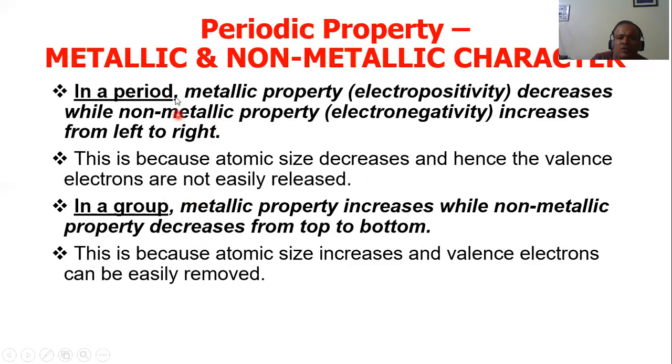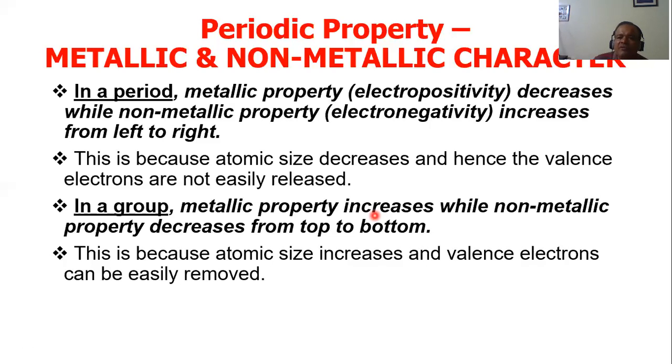Is it clear? So in a period, metallic property decreases, non-metallic property will increase. In a group, metallic property will increase, whereas the non-metallic property will decrease. Why? Again, all connected to the atomic size. You see here, atomic size is decreasing, so metallic property also decreasing. Your atomic size increases, that's why the metallic character, or the ability of the element to give electrons, will increase. Okay, or in other words, the electropositivity.